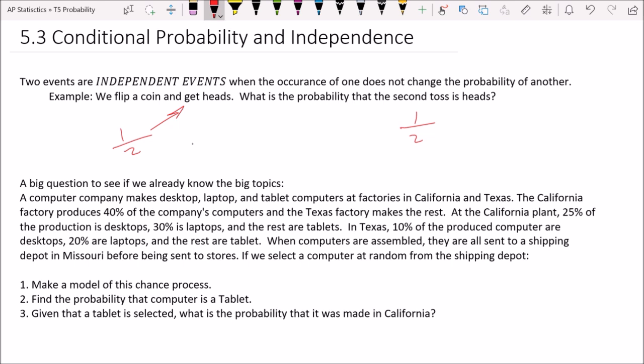Sometimes this can trick people. So if I flip a coin and I get heads 10 times in a row, what's the probability of getting heads on the next throw? It's still 1/2. I mean, unless the coin is rigged or something, I guess that could technically happen. But assuming it's a fair coin, the probability doesn't change. Sometimes weird events like that are going to happen. Freak things happen, but that probability doesn't change.